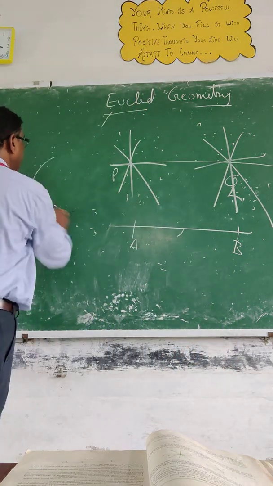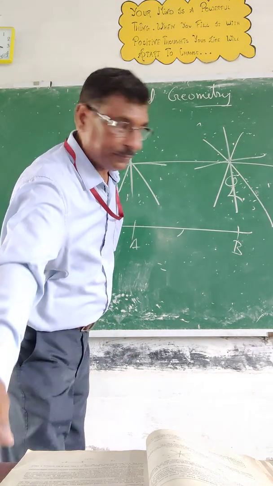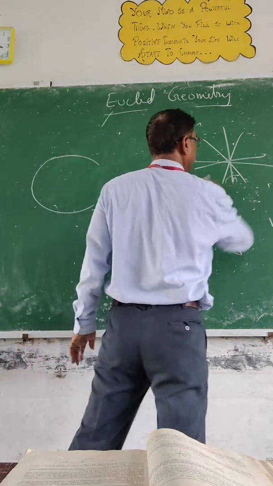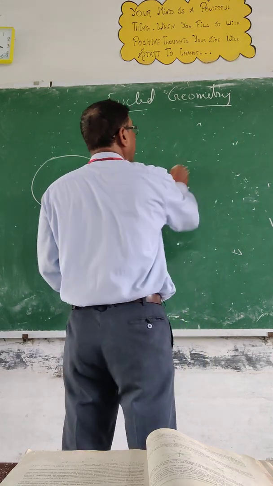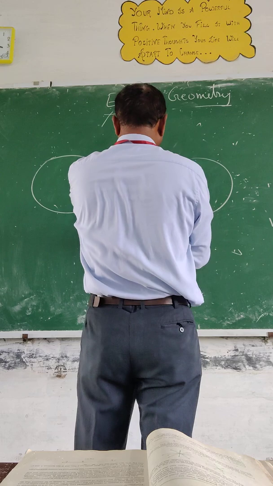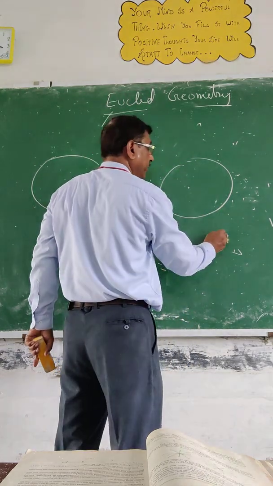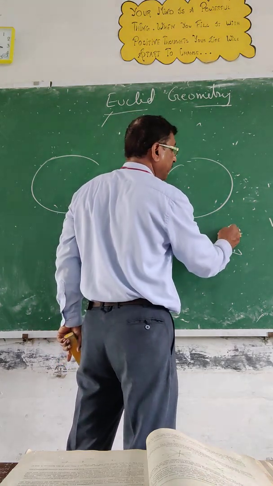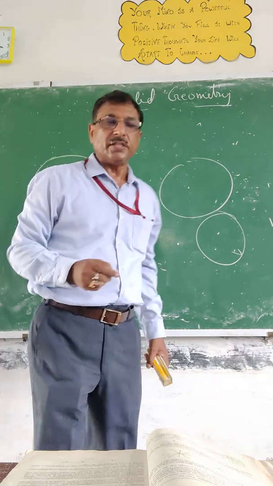You can see, here you can see. You take any point and take a circle. Okay. So you can always draw any circle. You can take this center and take any 5 centimeter or 3 centimeter radius. Draw the circle. Anywhere you can draw a circle on a plane surface.